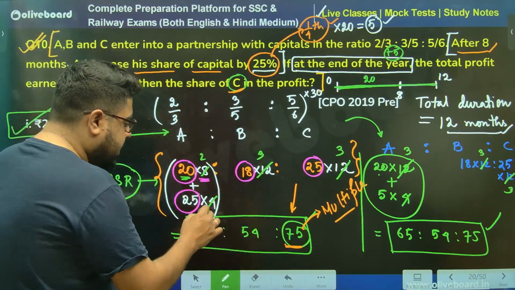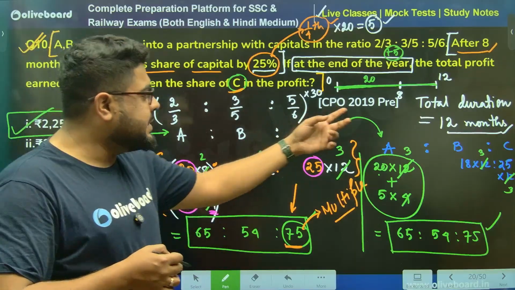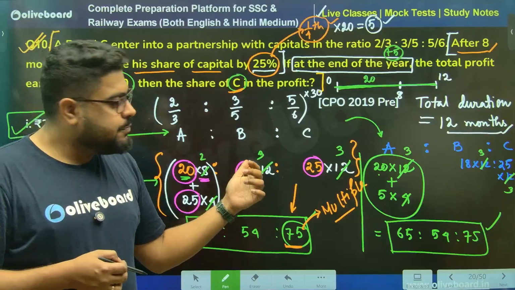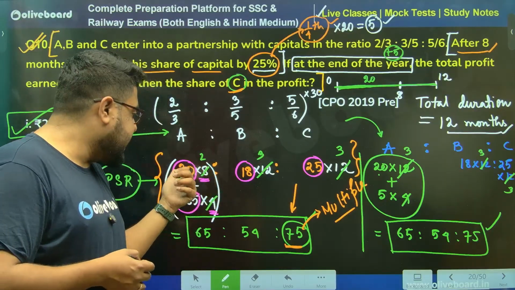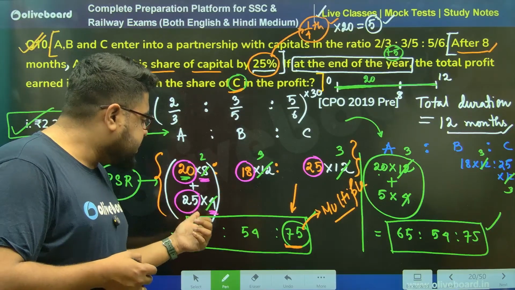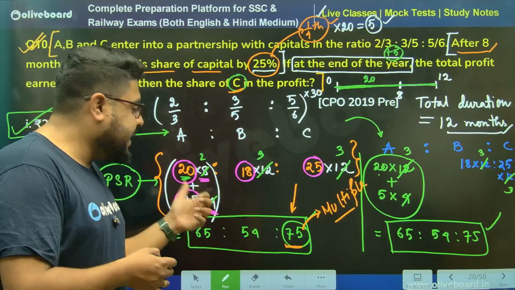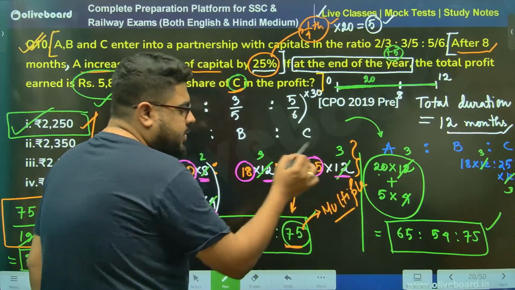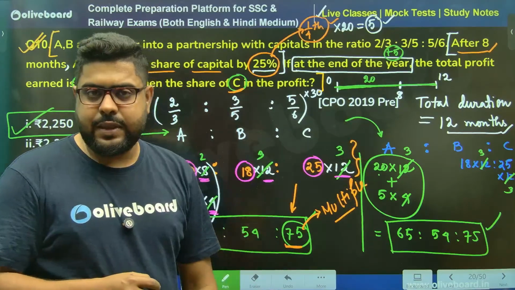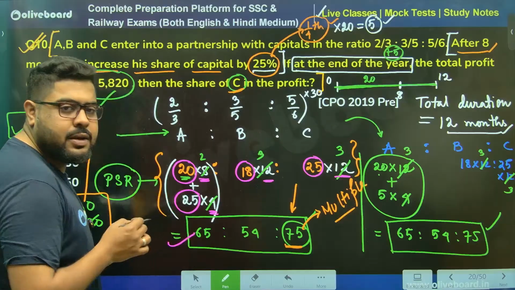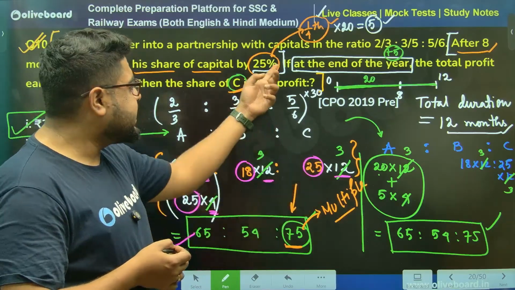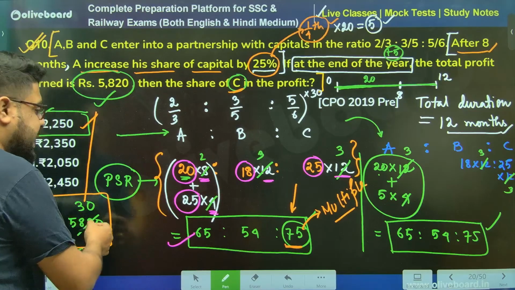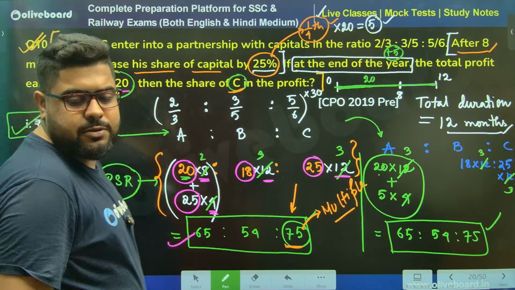Now that will go on for the next 4 months because the total business duration is 12 months. Out of those 12 months, for the first 8 months his investment was 20 rupees, and for the next 4 months his investment was 25 rupees. And B and C have not changed their investments at all. So you just multiply into 12, and you get the ratio, sir. And then it becomes very simple. They are asking the part of C. So C will be 75 out of the total 194, into the total 5820.